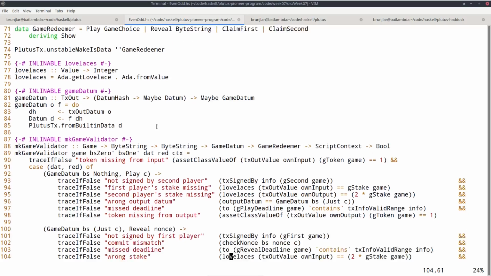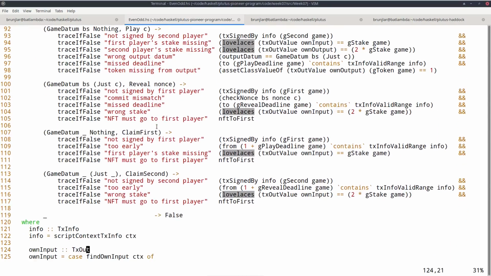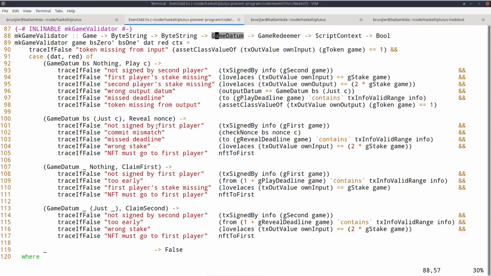Now we come to the core business logic in the mkGameValidator function. The first argument here is the parameter of the Game type that I just explained. The second and the third argument are somewhat of a nuisance, and I just need them due to the fact that, as we have already discussed on Discord, it's not possible to use string literals to get ByteStrings in Haskell that is compiled to Plutus Core.